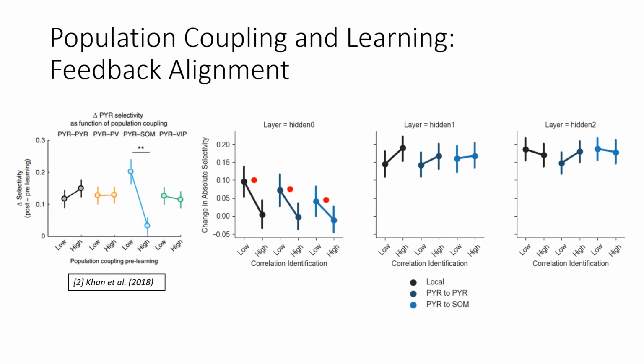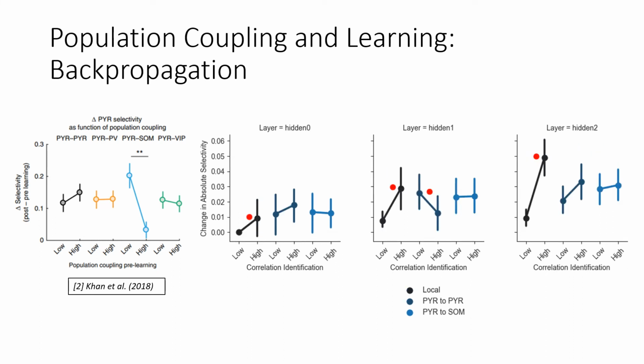Their next finding was that pyramidal cells that had a low stimulus-independent correlation with SOM interneurons saw a significantly higher increase in absolute selectivity with learning, which you can see on the left. This finding is replicated in the first hidden layer of the burst CCN feedback alignment model. Again, this is the leftmost finding. However, the same relationship in the burst CCN feedback alignment model is found with other pyramidal neurons in their local area, which is not replicated in Condylis et al.